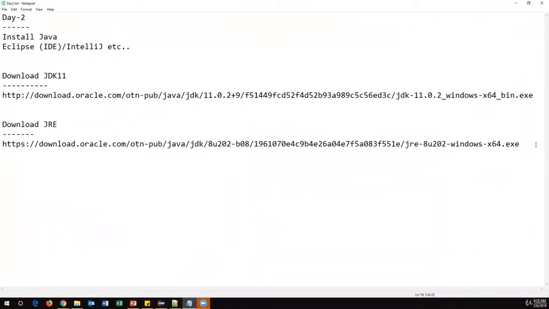So step one: once you have downloaded and installed JDK and JRE both, by clicking the exe files, it's very simple, you guys can do that. But we need to do additional configuration. So first, you have installed Java JRE.